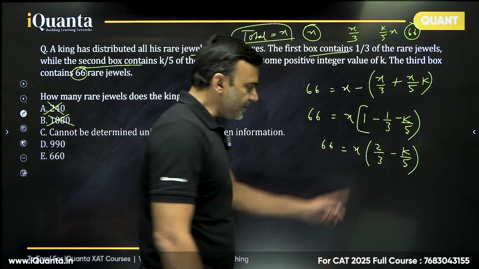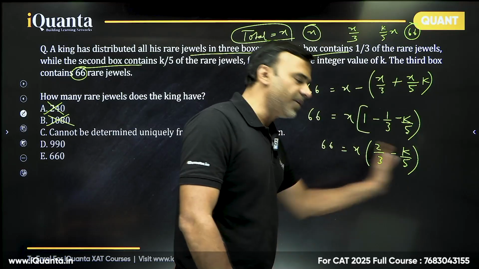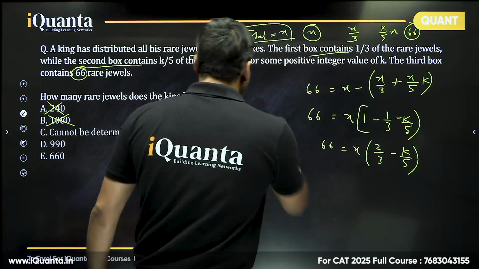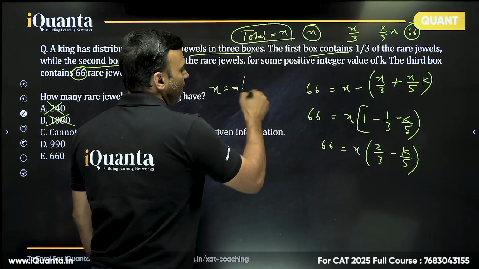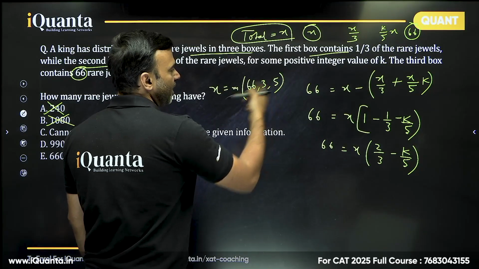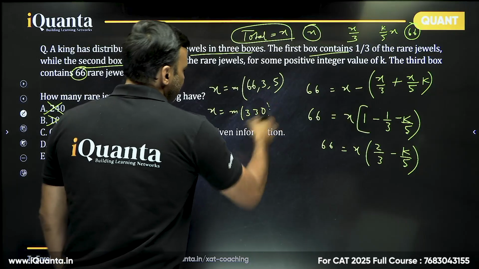So from here I can say that x has to be a multiple of 66, x has to be a multiple of 3, x has to be a multiple of 5 because each one of them will be integer. Each part has to be integer. So from here we know that x is a multiple of 66, 3 and 5. 66, 3 already included into 5, 330. So x has to be a multiple of 330.